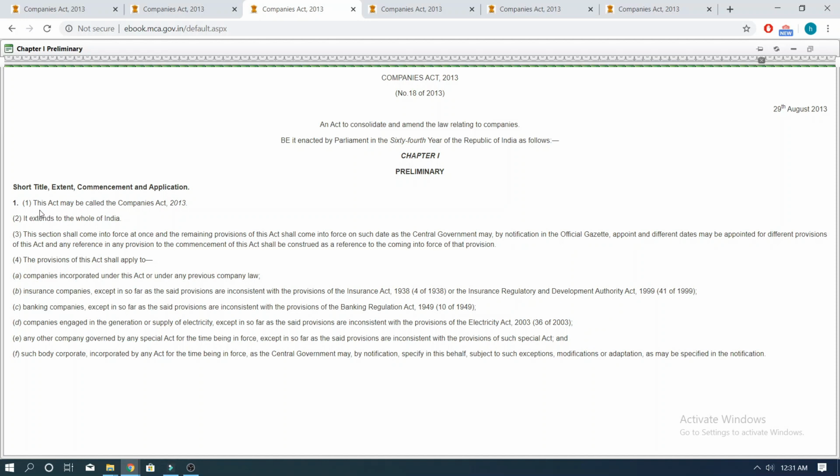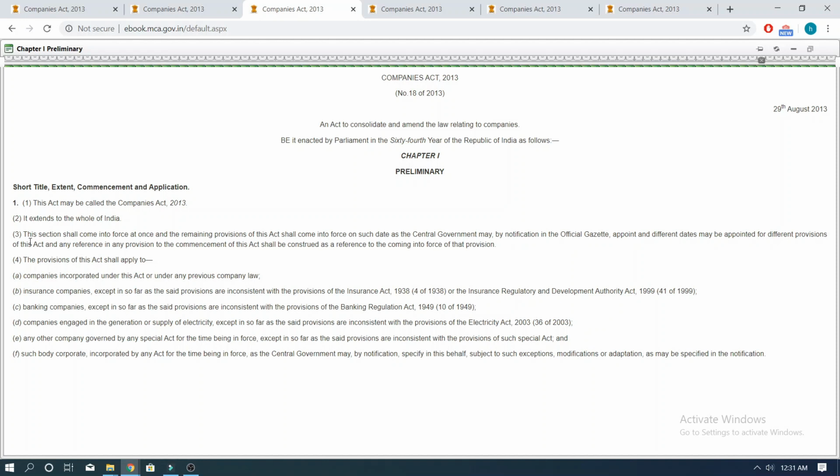Then moving on, Section 1 subsection 1 talks about the title of the act, that it is called the Companies Act 2013, of course. Section 1 subsection 2 then talks about the extent of the act, that is basically it extends to the whole of India. Section 1 subsection 3 is rather an interesting one. We need to first understand that at that point of time, the company law was undergoing a transition from Companies Act 1956 to Companies Act 2013.